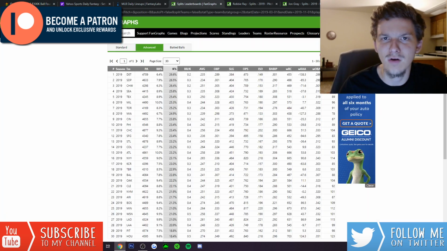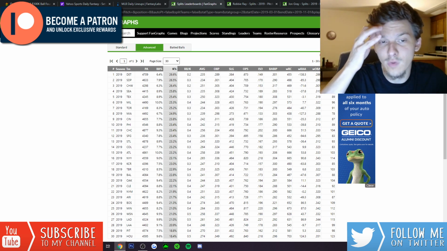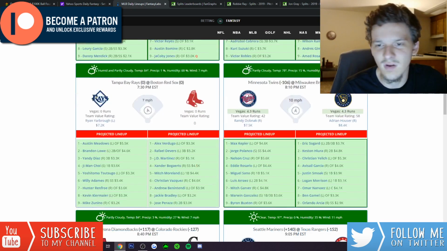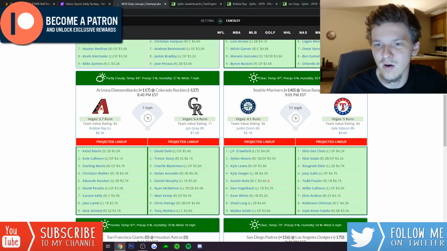And if we do look at the Mariners, their team last season had the 4th highest K rate against right-handed pitching at 25.8%. They don't have a good lineup at all. This is not a lineup you're scared of. Top to bottom, there's plenty of easy outs here. Only a 4.1 implied run total for the Mariners. Pretty nice favorites here, minus 152 are the Rangers.